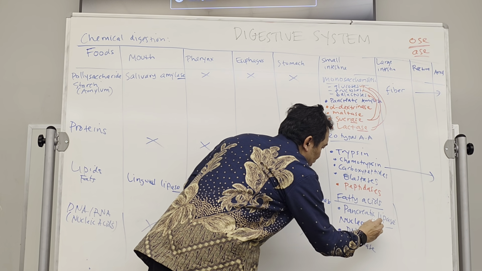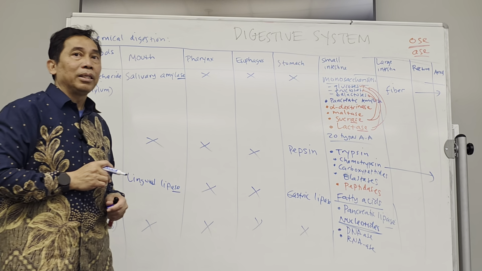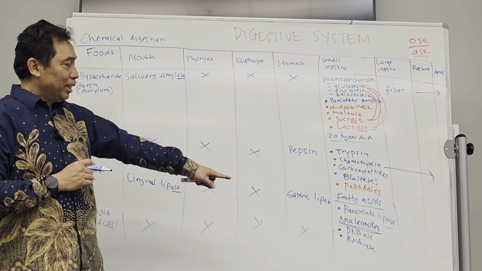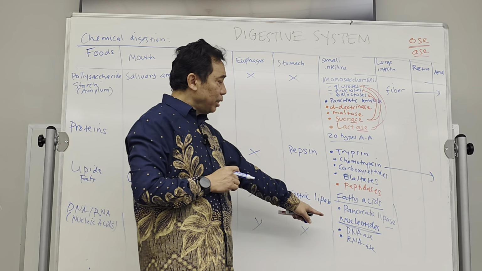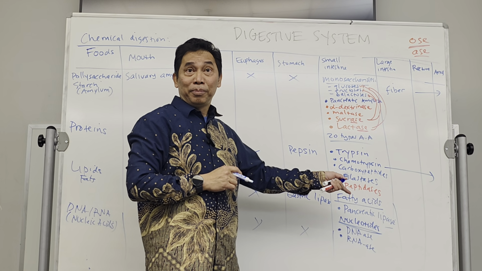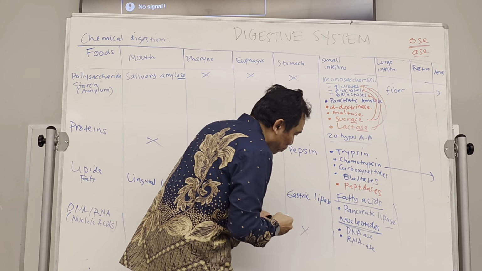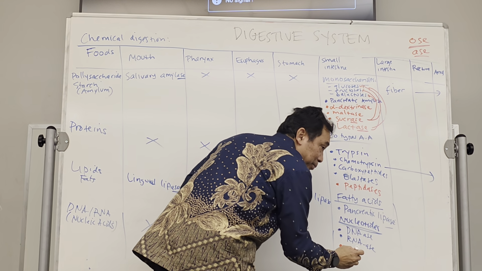When the DNA and RNA are digested, they will produce the nucleotide over here. Nucleotide is mostly the one that will be absorbed. However, this nucleotide can also be digested more into smaller molecules, like the phosphate and the nucleoside itself. So there are some enzymes produced by the duodenum.